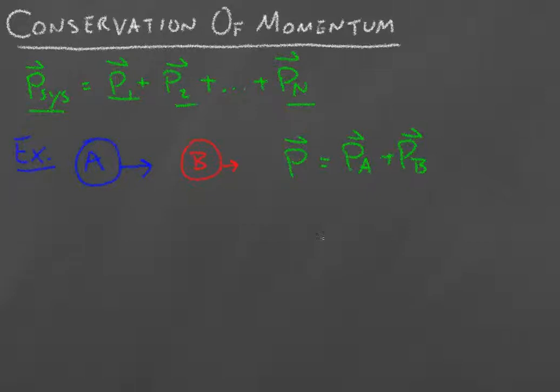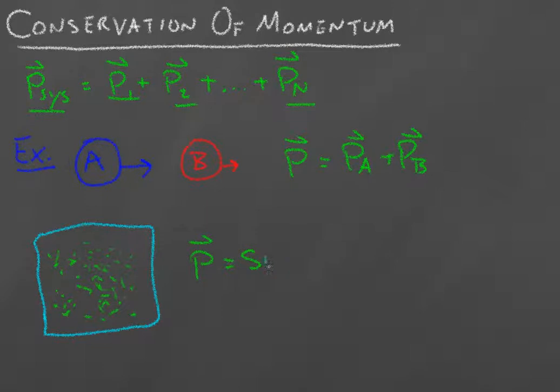So looking at the example that we gave in the last video, what if we have this big cloud, this big gas of atoms in a box. So we have the atoms and we have our box. Okay, so the total momentum is just the sum of all of the particles in the box.